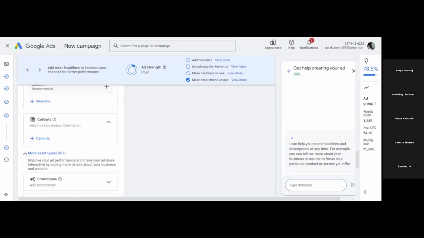Okay, so just practice the search campaign for today, and try to practice other types of campaigns also, and we will see practically the other types of campaigns, the display campaign and shopping campaigns, in the coming classes.